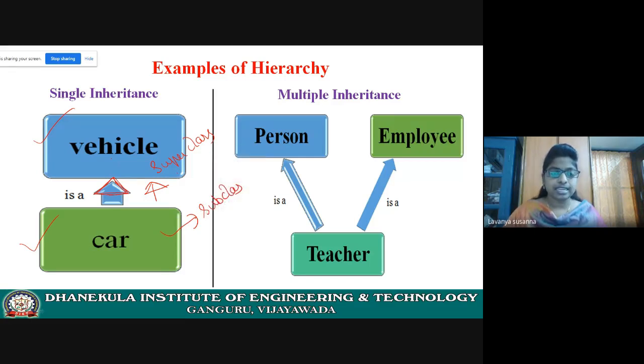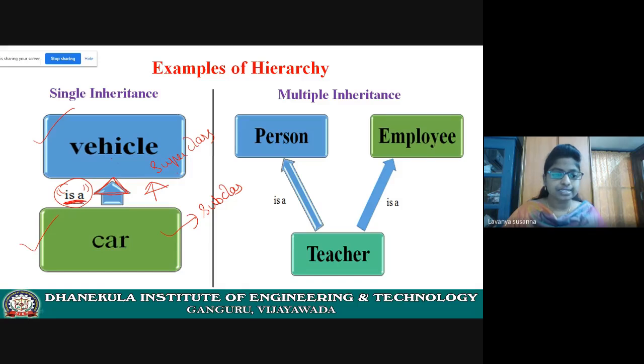Single inheritance means one class acquires the properties of another class. Here, car is inheriting the properties of vehicle. What is the relationship? Inheritance relationship is an is-a hierarchy. Car is a vehicle. Vehicle is not a car, like that, no. Car is a vehicle. You need to know which type of relationship it is; this is important.